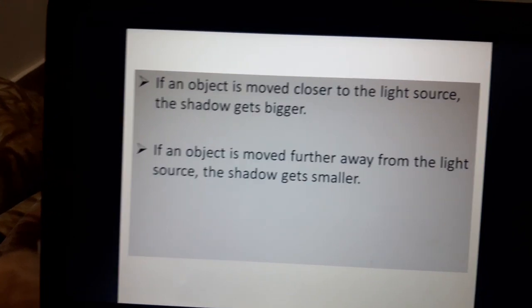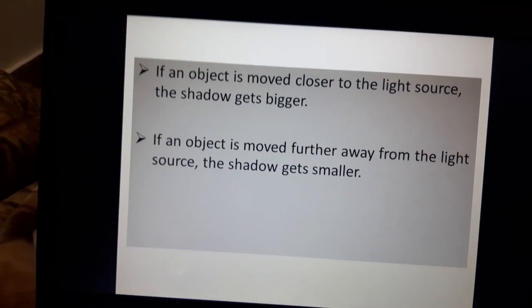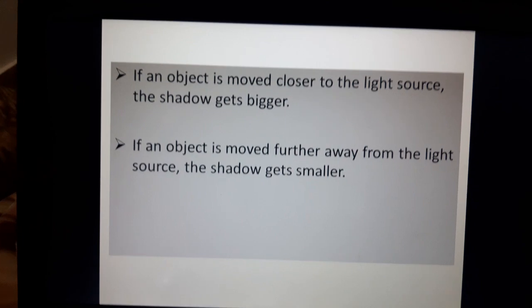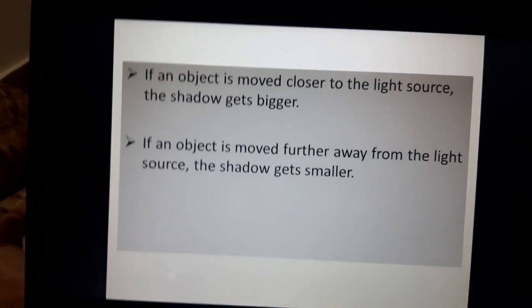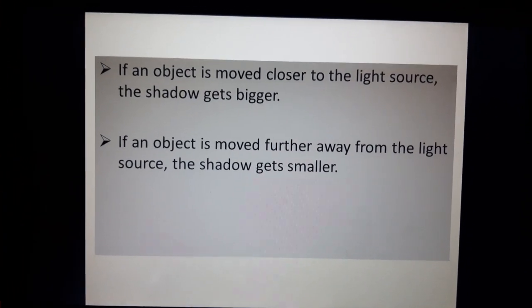So these were all the points related to light and shadow. I hope you understand this, and inshallah I'll further explain the other things in my next video.